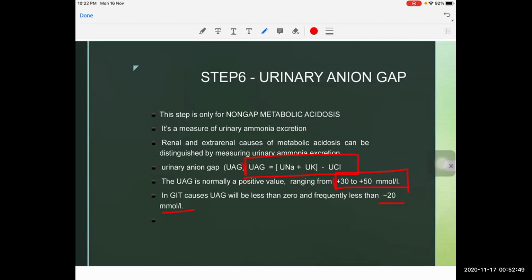Whenever there is a GAT cause, the patient will have a negative value of urine anion gap. An easy way to remember: the gut will be negative. So with the GAT causes the urine anion gap will be negative, and if it is positive, it will correlate with renal causes.